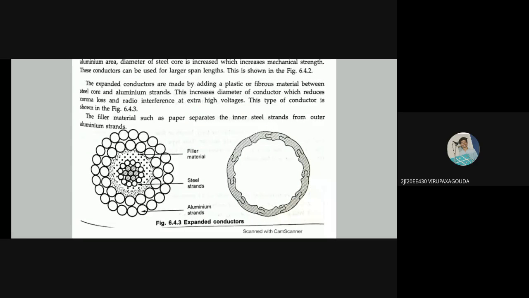The filler material, such as paper, separates the inner steel strands from the outer aluminum strands. So this was about our ACSR and expanded ACSR. I'll move on to the next one, which is AAAC or triple A C.